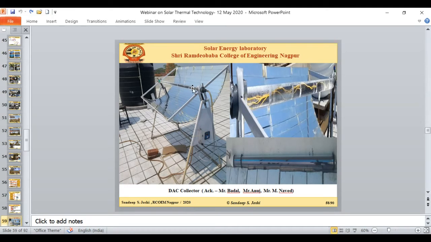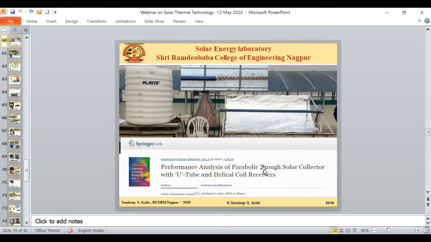This is a glass tube, and inside the glass tube the water is directly being circulated. We tried different working mediums. We tried the nanofluids also, to see how they affect the efficiency. The most significant part of this research work is that we went for a different type of receiver, which we called a U-tube and the helical coil receiver.